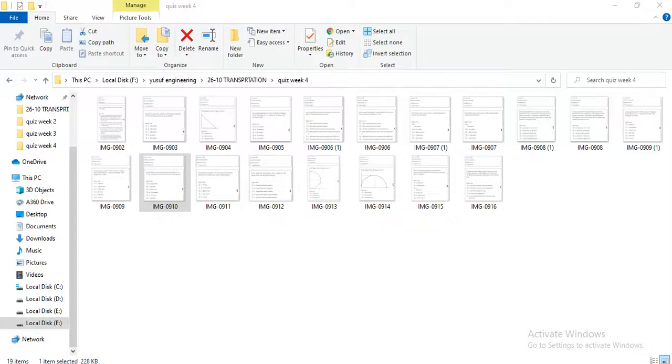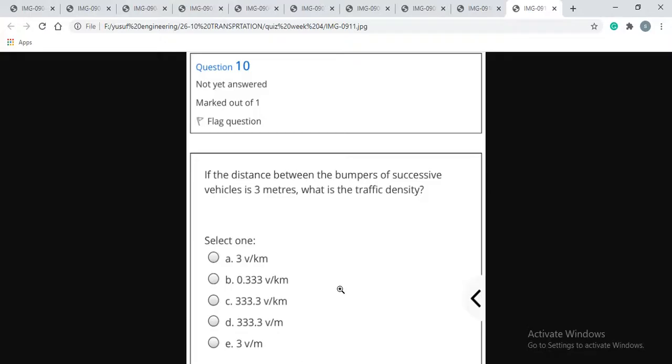Okay, question 9. And again this one is the same. If the distance between the bumpers of successive vehicles is 3 meter, what is the traffic density?